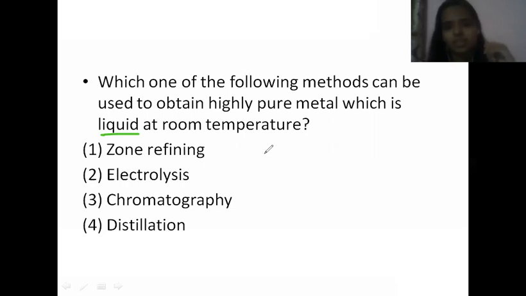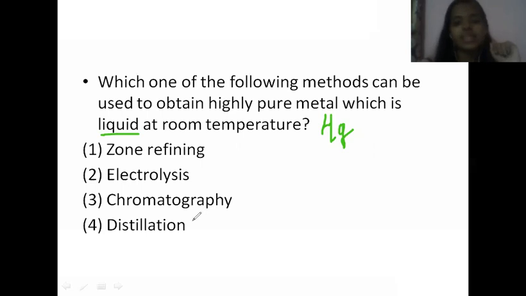In the periodic table, there is a very famous metal which can exist in liquid state at room temperature. What is the name of that metal? It is nothing but mercury, right? Mercury is the metal which can exist in liquid form at room temperature.